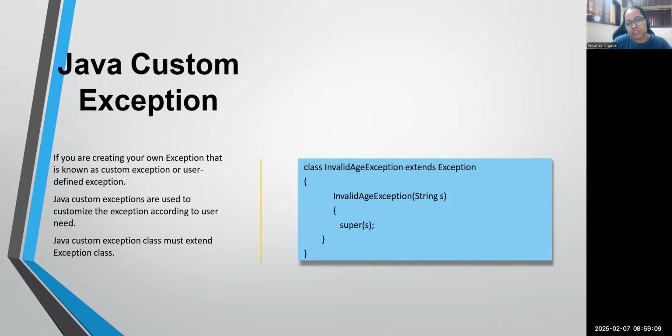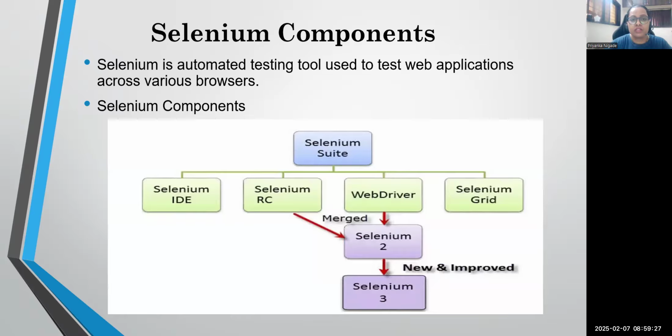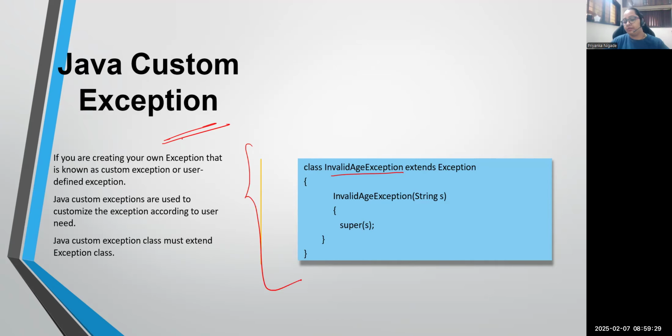This is the point which I have shown you: how to customize Java exceptions. Here I have created InvalidAgeException. In your example, I have shown you StringIsNullException. You can create that particular exception and then call that exception using the throw keyword. Correct? That is the customization part. And here we have technically completed our Java program.